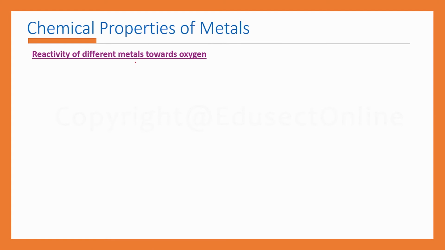Next is reactivity of different metals towards oxygen. The different metals react with oxygen at different rates. That means the reactivity level of different metals towards oxygen is at a different level. So we can discuss one by one in detail.